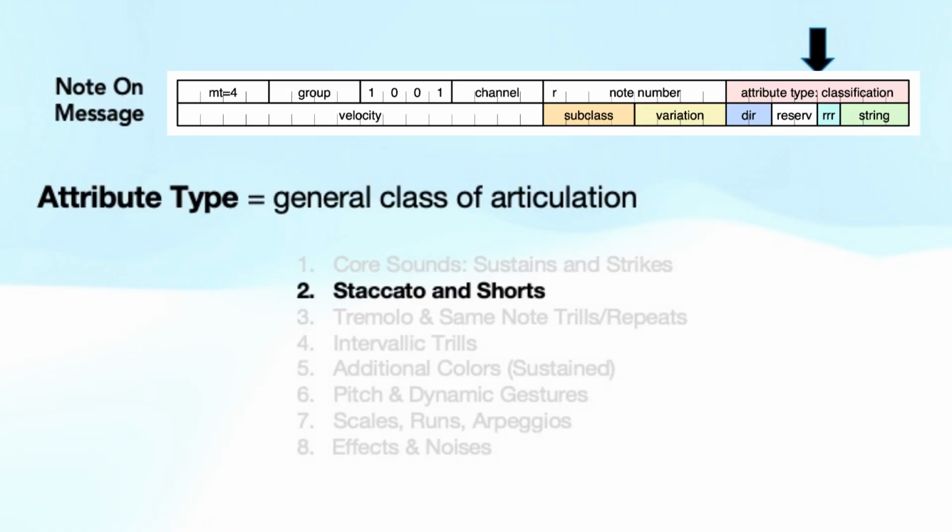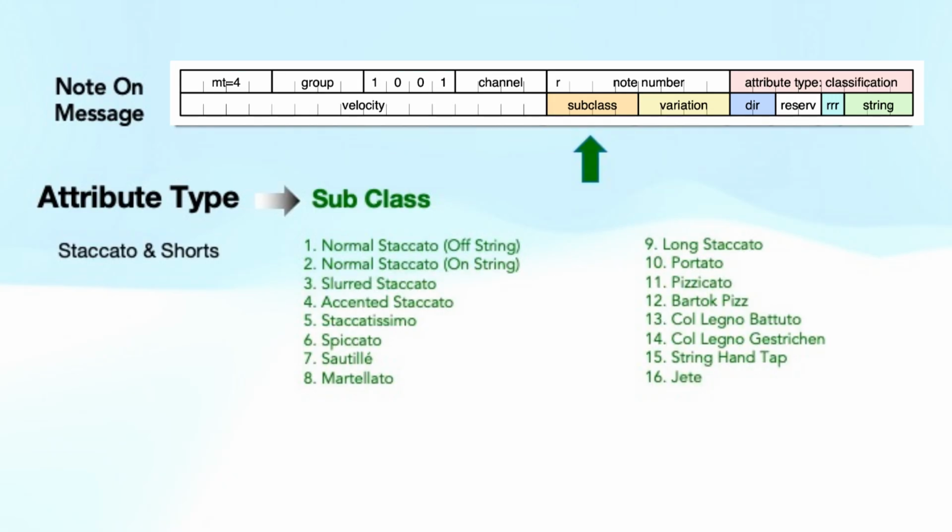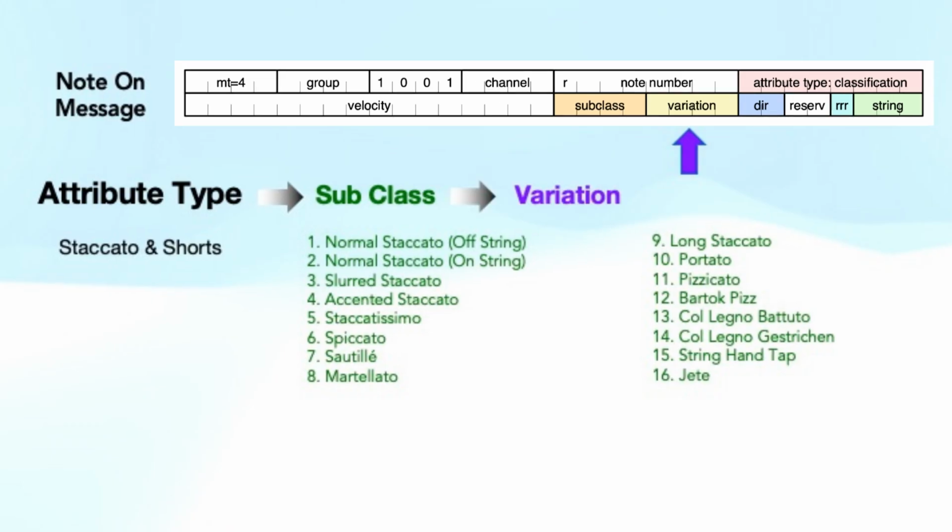Let's take a closer look at how subclasses expand the capabilities of each note attribute by looking at the subclasses for staccato and shorts. Here you can see the 4-bit field, which is used to further refine the staccato and shorts attribute field with up to 16 different subclasses. You can see the level of detail that this architecture allows the profile to achieve. Each of the 16 subclasses have a field to allow for 16 variations determined by the sample library creator, creating further refinement and artistic sound design possibilities.